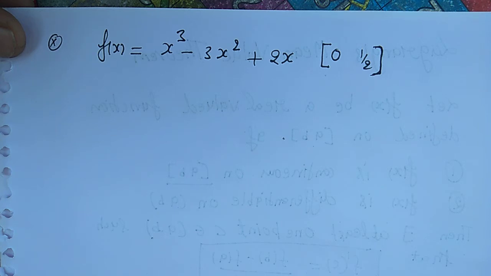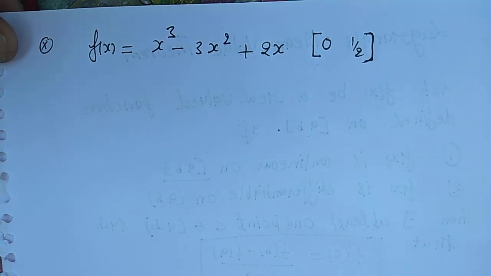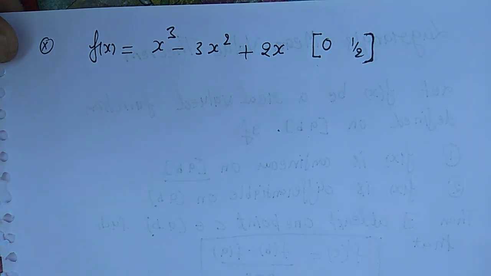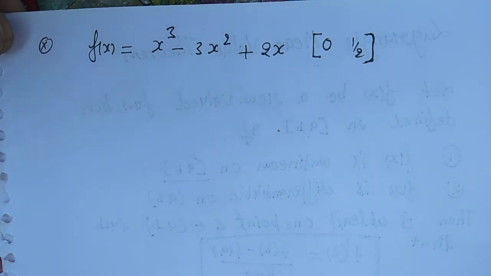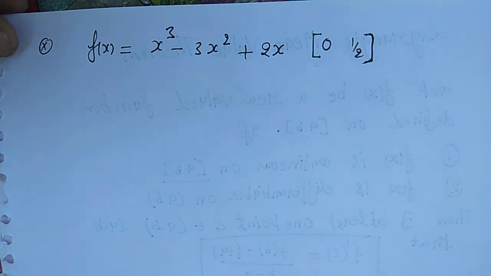In that statement we have continuity of f on closed interval AB and differentiability of f(x) on open interval AB. Since this is a polynomial, this function is continuous and differentiable, no need to check here because every polynomial is continuous and differentiable on whole R.